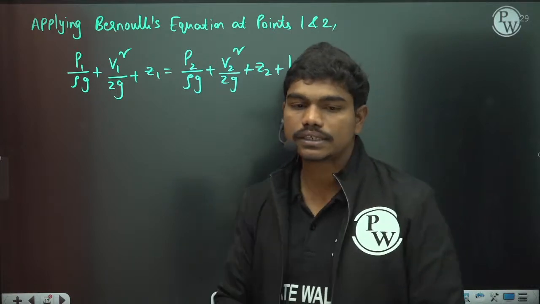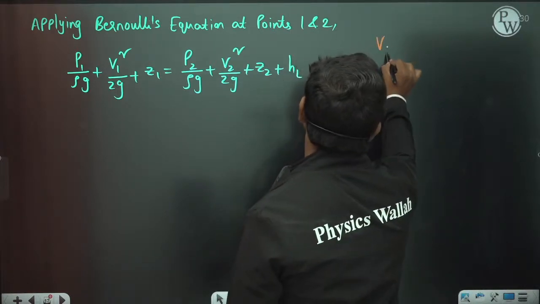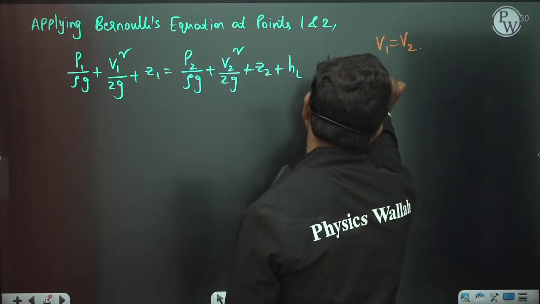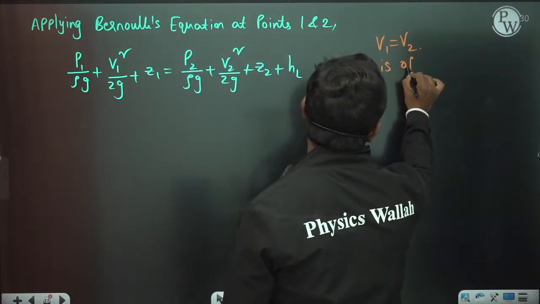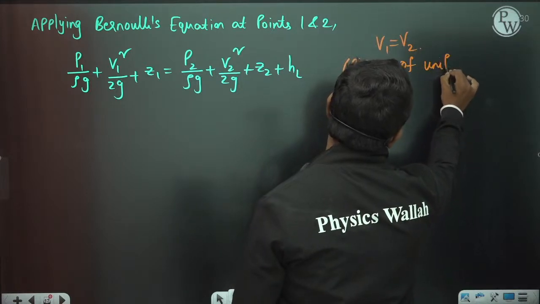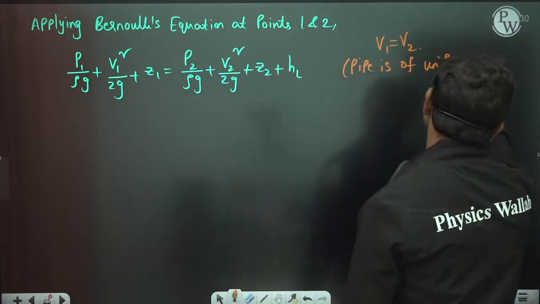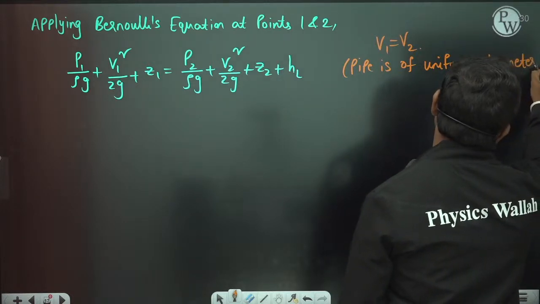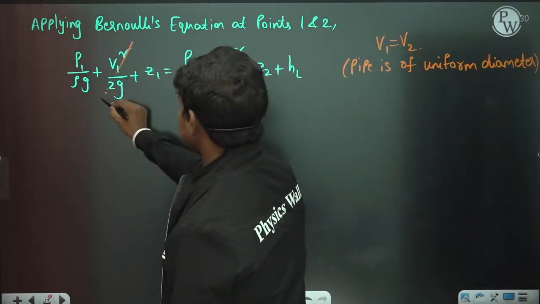They are the same, correct? So V1 is equal to V2, because the pipe is of uniform diameter. That's why we can cancel these 2 terms.